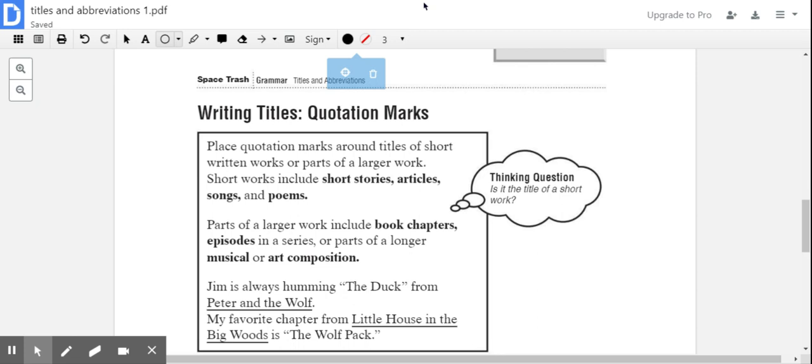So in the example above, a book chapter or an episode in a series, those would be a part of a larger piece of work. So a book chapter, like we're reading right now in Esperanza Rising, if we were to focus on a chapter like "Figs," we would put quotation marks around it when we discuss it, because it is a part of a book, which is a larger piece of work.